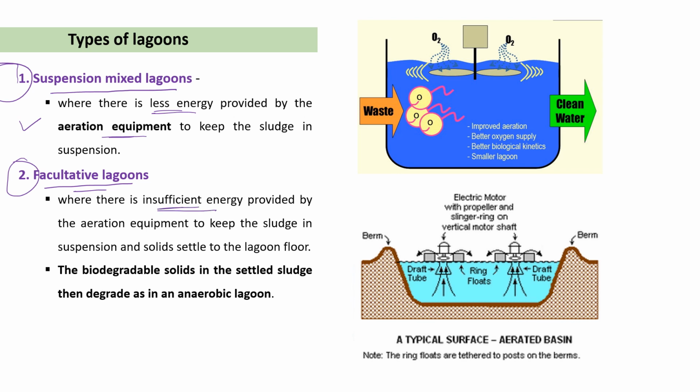Okay, the biodegradable solids settle into the sludge, then degrade in the anaerobic lagoons. So the sludge is degraded under the anaerobic condition by the bacteria. So here in the figure you can see there is a rotating disc that continuously mixes the oxygen with the wastewater. So this oxygen is helpful for the proper decomposition of organic matter in the wastewater.